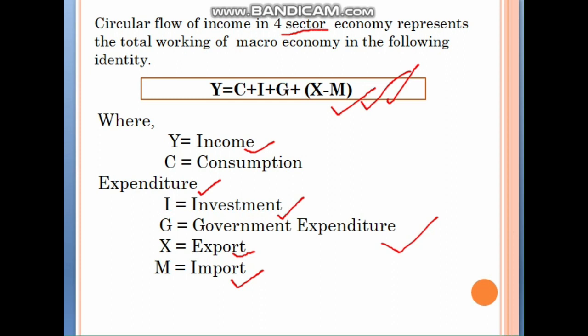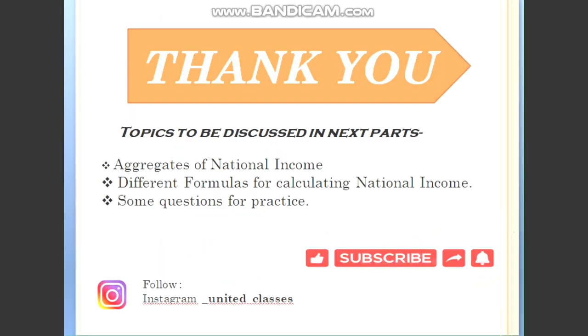By export we mean sending goods or services to another country for sale. Likewise, import means bringing goods or services into a country from abroad for sale. So this formula is going to help you in future also. This is the basic formula for calculating national income.